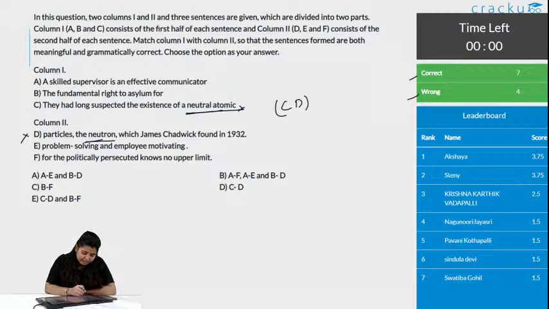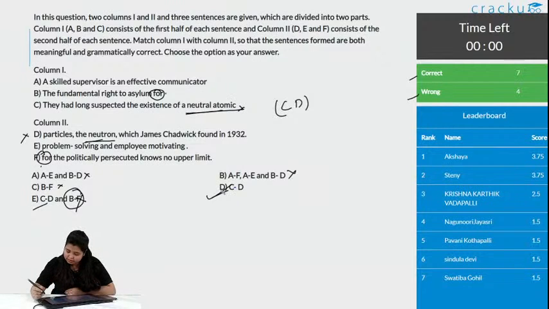Okay, we have C and D in option E and C and D in option D. So, these options are already eliminated. Let us see B and F. B says the fundamental right of asylum for... together in a sentence is making this sentence grammatically wrong. So, even this option is wrong and option D is the correct answer here.